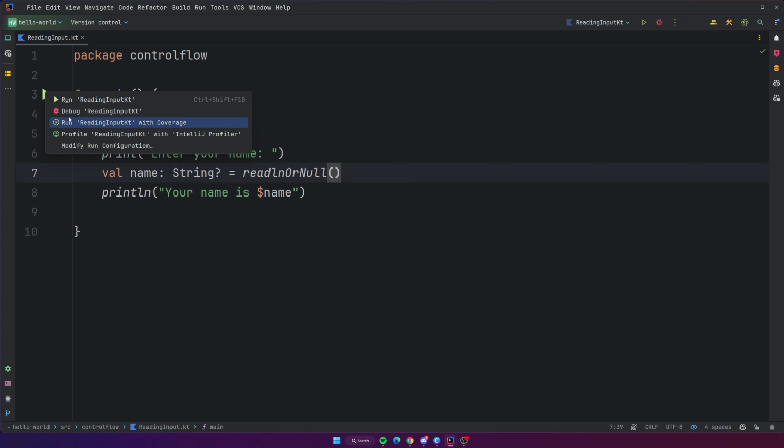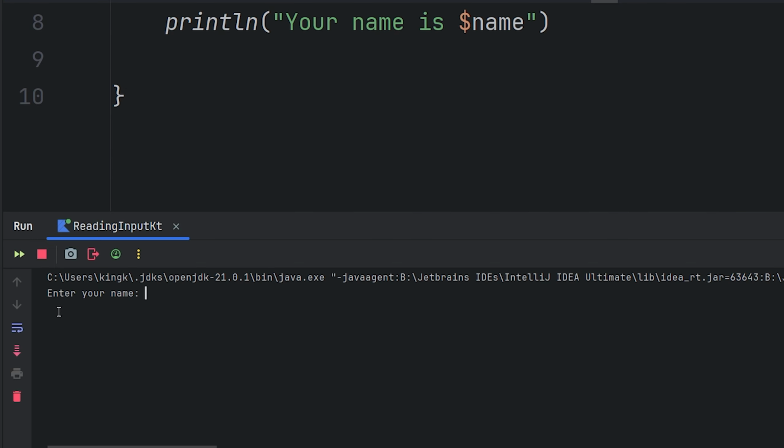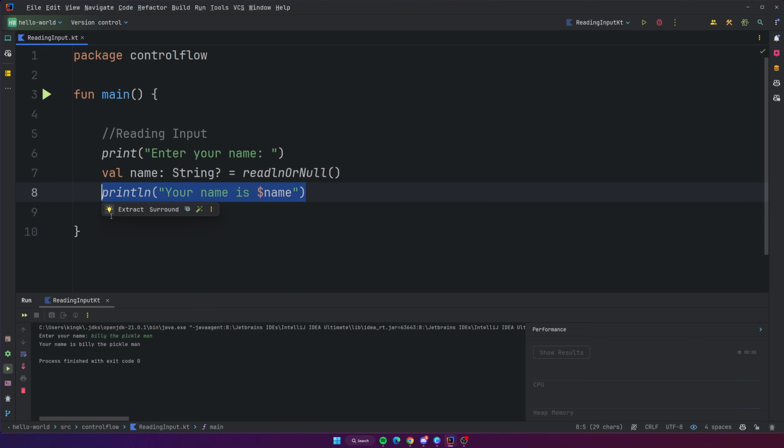So let's go ahead and run this program and see if it works. All right, there we go. The first thing that we get is "enter your name." And if you click into this little console window here, you can see that the cursor starts blinking, which it did not do before. This implies that you're now able to enter input. If you type on your keyboard, you can put in literally whatever you want. It's asking for a name, so I'm just going to put Billy the Pickle Man. All right, so my name is Billy the Pickle Man, and to enter that input to your program, you just press enter. Then it says "your name is Billy the Pickle Man," and then it says process finished with exit code 0. Because there was no more code after this line, the program just terminated.